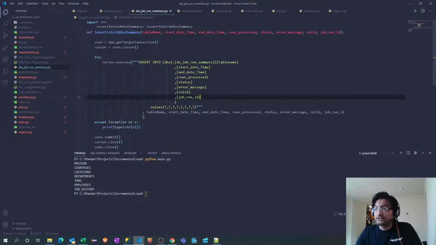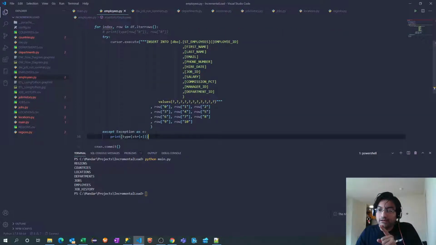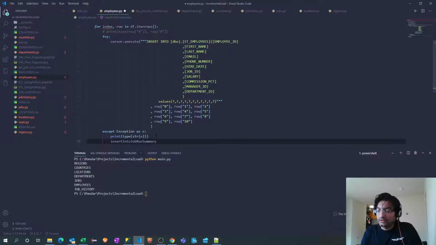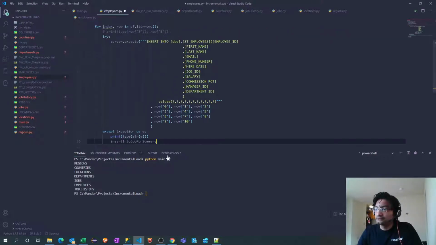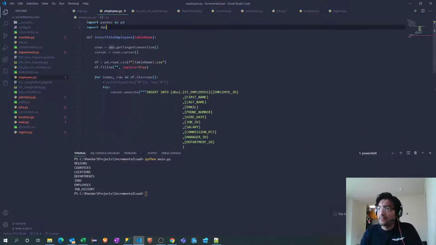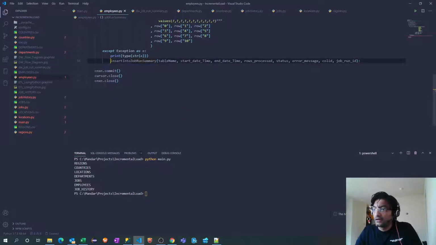Now our aim is to call this function again. So let's go back. As I said, there are two things which we have to take care of. If it fails, we need to track it. If it succeeds, we still need to track it. So first we will add that in the exception block. So we'll call this method. Rather, I will copy the entire thing. And we have to import this. Import dw job run summary as job run summary. This is fine. And let's call it.